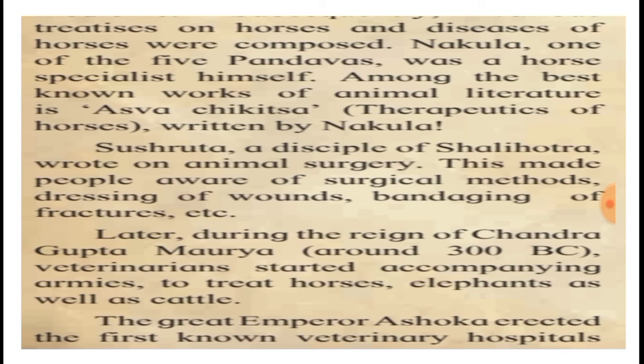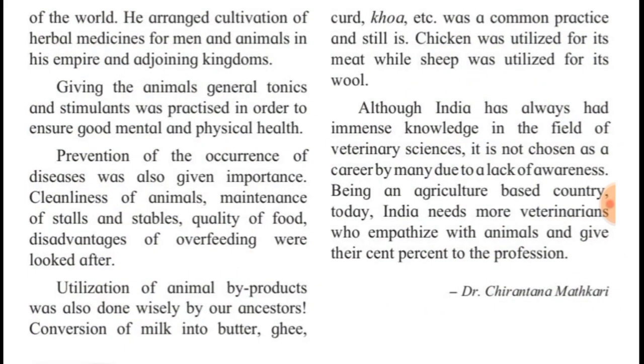The great Emperor Ashoka erected the first known veterinary hospitals of the world. He arranged cultivation of herbal medicines for men and animals in his empire and adjoining kingdoms. So, children, we come to know that the great Emperor Ashoka was the first one to build the hospital for the animals, the veterinary hospital. He also arranged for the cultivation of herbal medicines that were used to treat men and animals, used in Ayurveda.